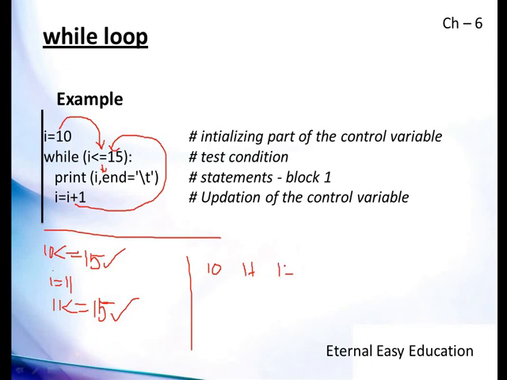So it will print up to 10, 11, 12, 13, 14. Will it print 15? Yes, it will print because of less than or equal. So we will get the output as 10, 11, 12, 13, 14, 15. When i becomes 16, the condition checking will be 16 less than or equal to 15. So when the question arises like this, the condition is false. So it will not enter into the while loop. So the output is 10, 11, 12, 13, 14 and 15. Do you understand the working principle?